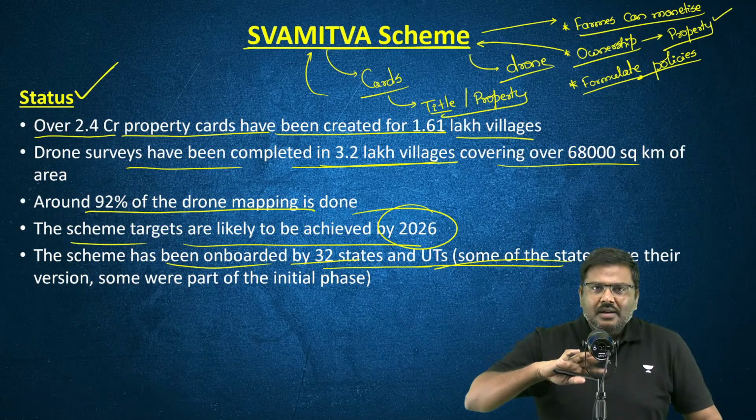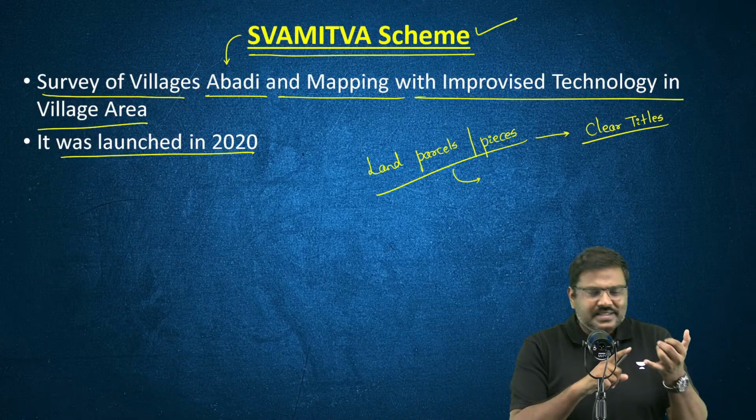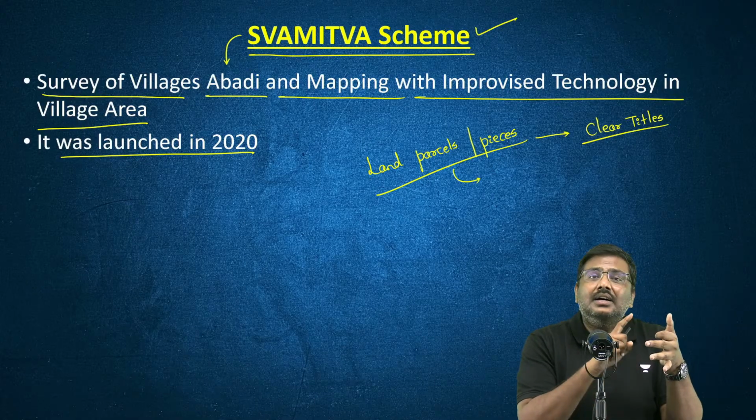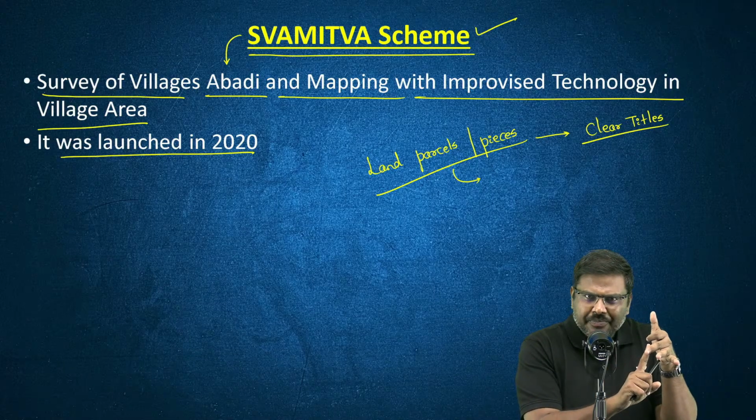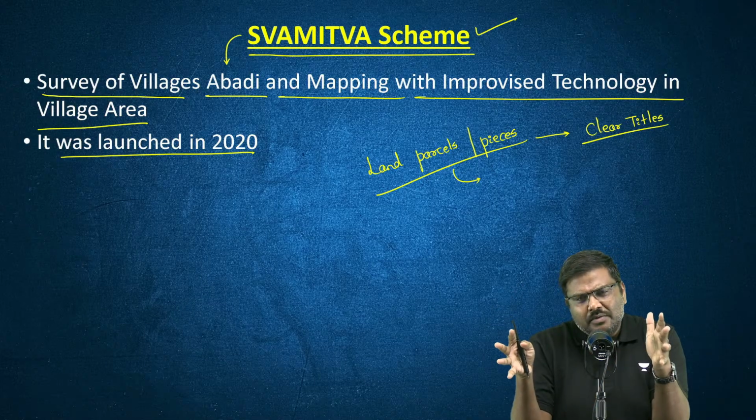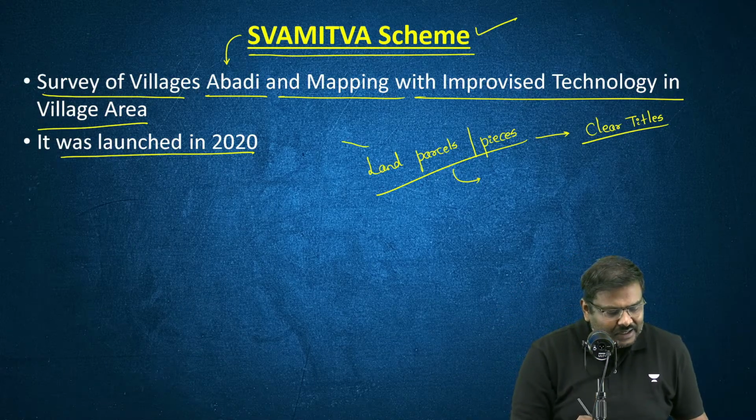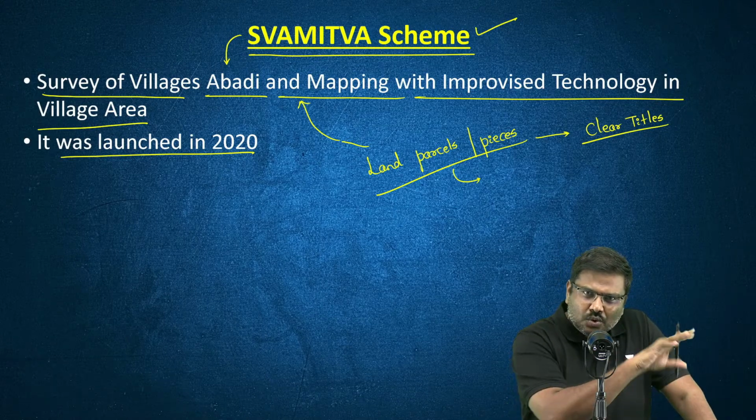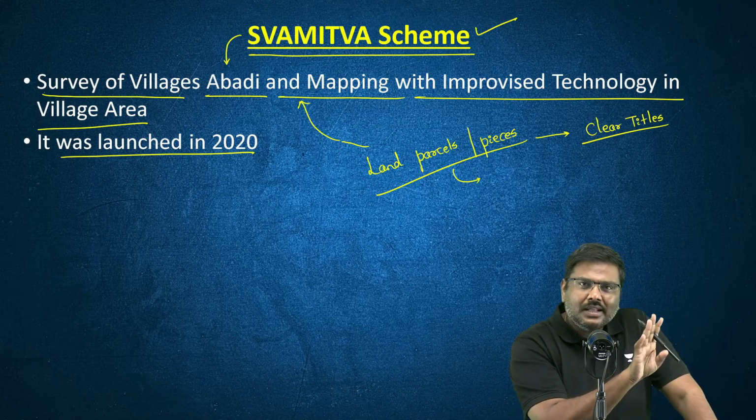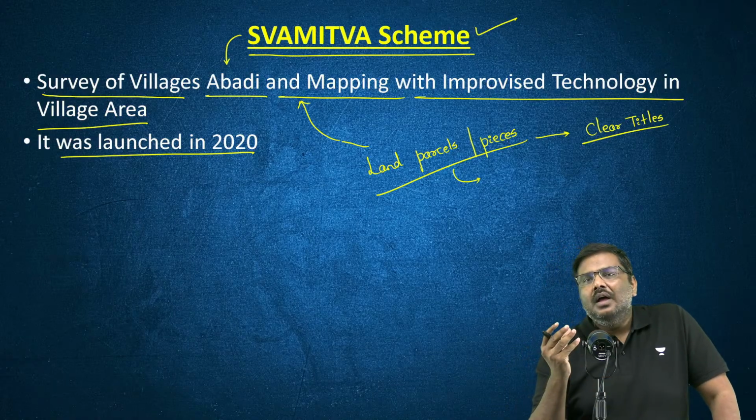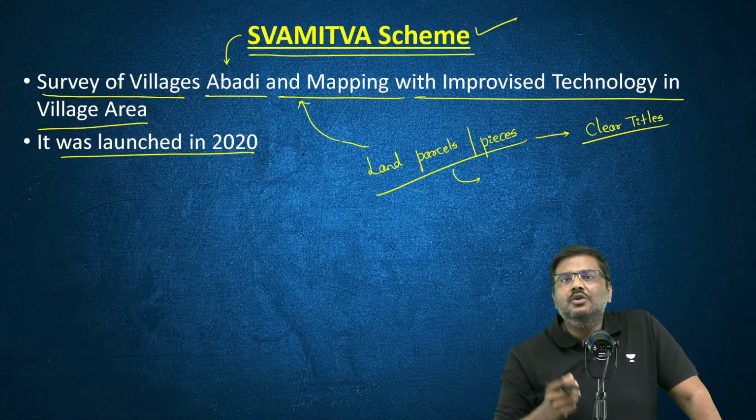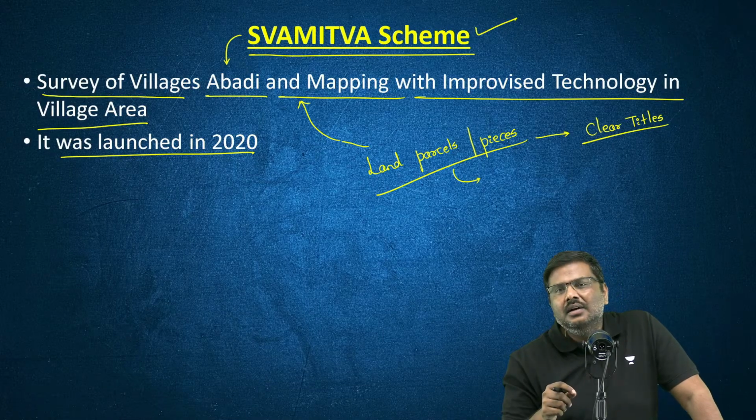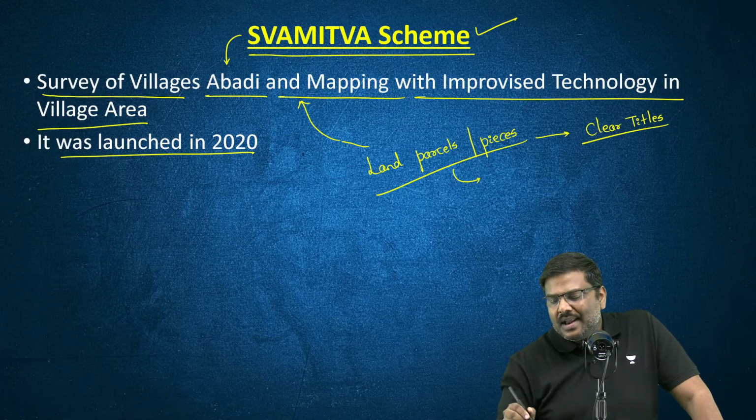Everybody is okay, right? So I've basically told you the importance of the scheme, the status of the scheme, and what has been the achievement of the scheme. If you have this amount of information, you can easily write any kind of question which is going to be asked on the Swamitva scheme in the UPSC Mains examination. And I'm pretty sure those who have seen the UPSC GS Paper 3 question paper will know that one question is asked on land reforms.